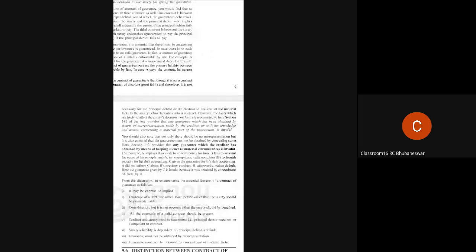Okay. So then again, according to section 143, any guarantee which the creditor has obtained by means of keeping silence as to material circumstances is invalid. So anything which is unknown to the guarantor or any party, that will be invalid. Here you can see one example.